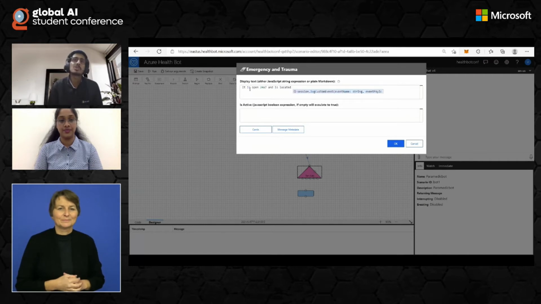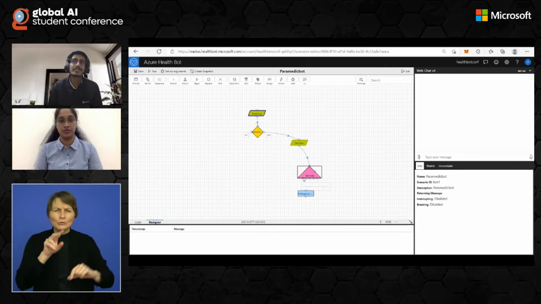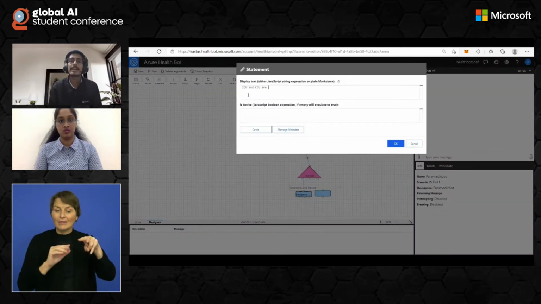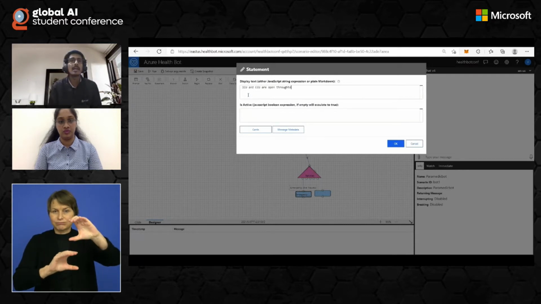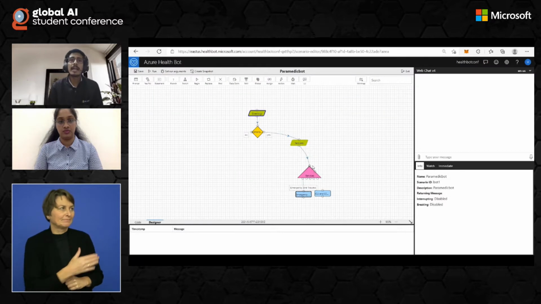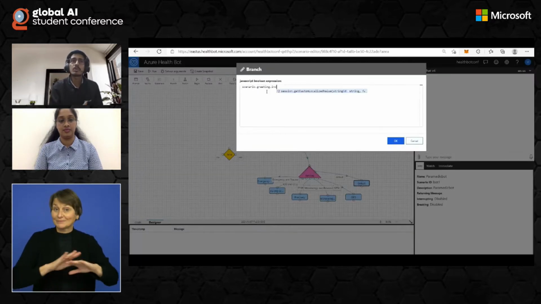Statement blocks are basically just to show something to the user, and prompt block is something that receives input from the user. So if I compare this to my programming analogy, that will be a print statement for the statement block. And with that, I have completed my services switch. Now let me go to the other branch.